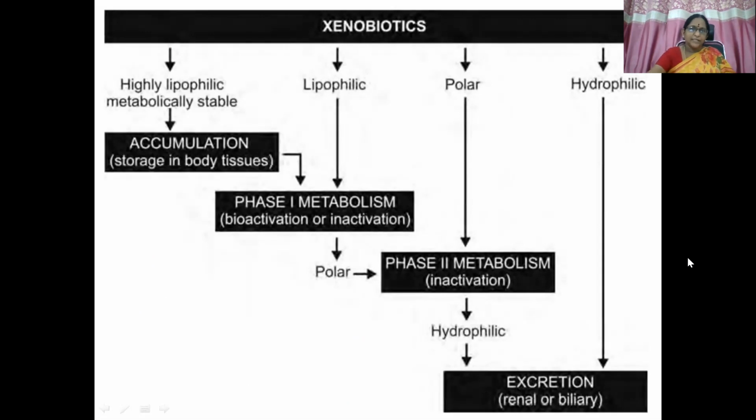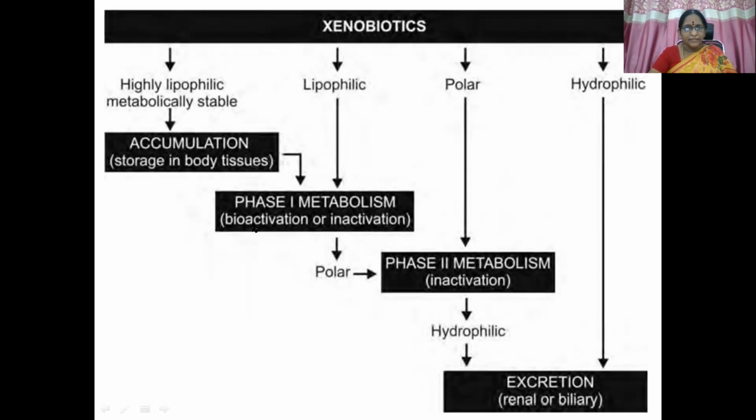Here you can see highly lipophilic molecules get accumulated and stored in the body tissues. Then these molecules may undergo phase 1 metabolism. Through phase 1 metabolism, the molecules may get converted into either active or inactive molecules, and then into polar or hydrophilic molecules.